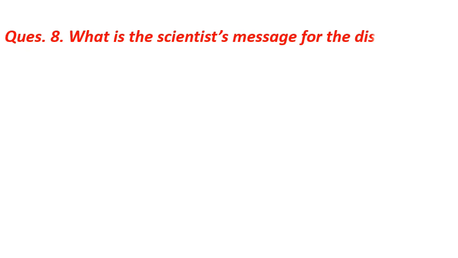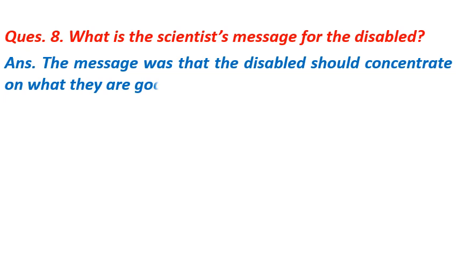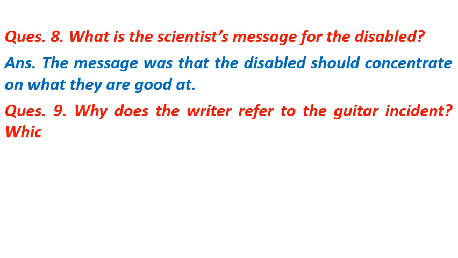Question number 8 is what is the scientist's message for the disabled? The answer of the question is the message was that the disabled should concentrate on what they are good at. Question number 9 is why does the writer refer to the guitar incident?